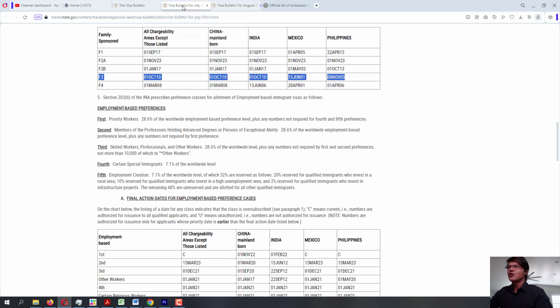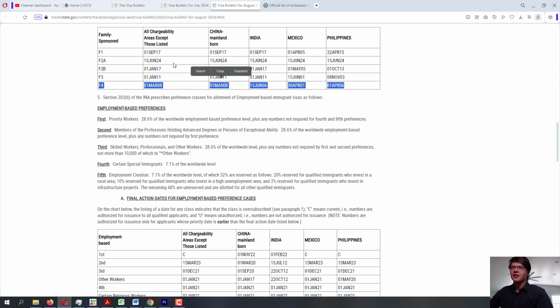The same thing for China, the same thing for India. Unfortunately, no movement for some reason for Mexico, and no movement for Philippines. So for whatever reason, on graph B, it moves for China, India, and the rest of the world, but not for Mexico and Philippines for the F3 category. F4, let's take a look at F4 and see if there is any movement for F4.